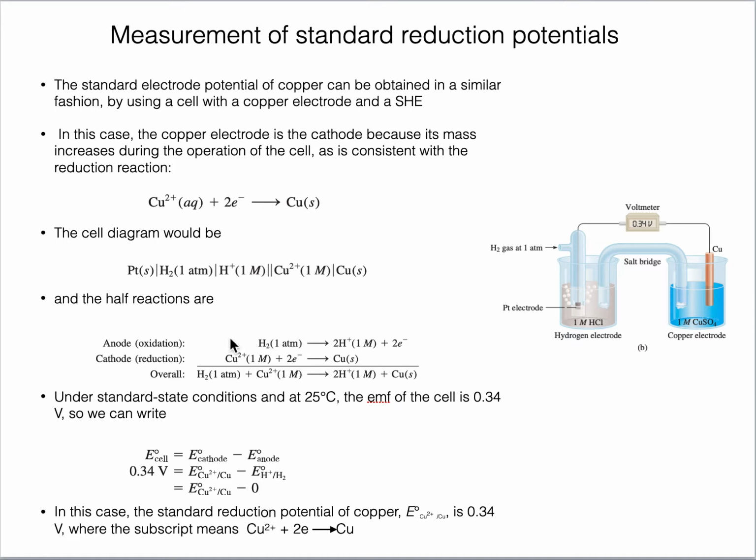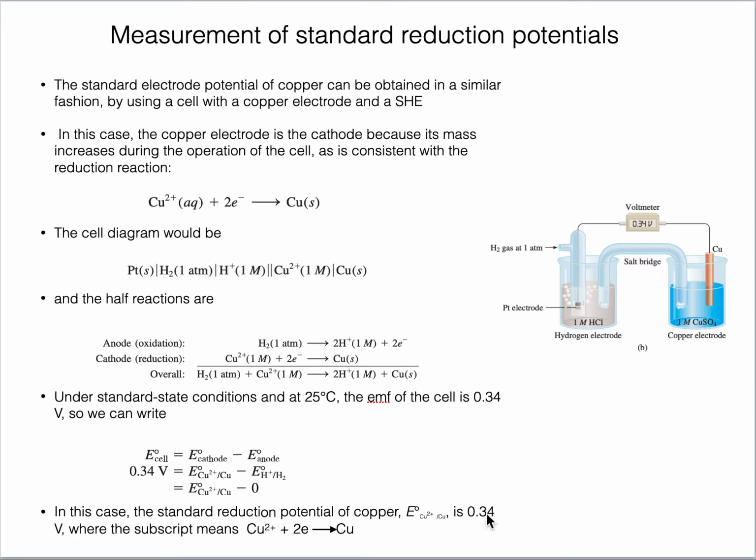So at the anode, SHE is there, and hydrogen will dissociate into hydrogen ions. Now this reaction, as I said earlier, both types of reactions, oxidation and reduction, are possible at SHE. So here, for the oxidation reaction, we write that hydrogen is dissociating into hydrogen ions with the removal of 2 electrons, and at the cathode copper is getting reduced. We can add these up and use the same formula, E cell is equal to E cathode minus E anode, to calculate the standard reduction potential of copper, which comes out to be 0.34 volts.